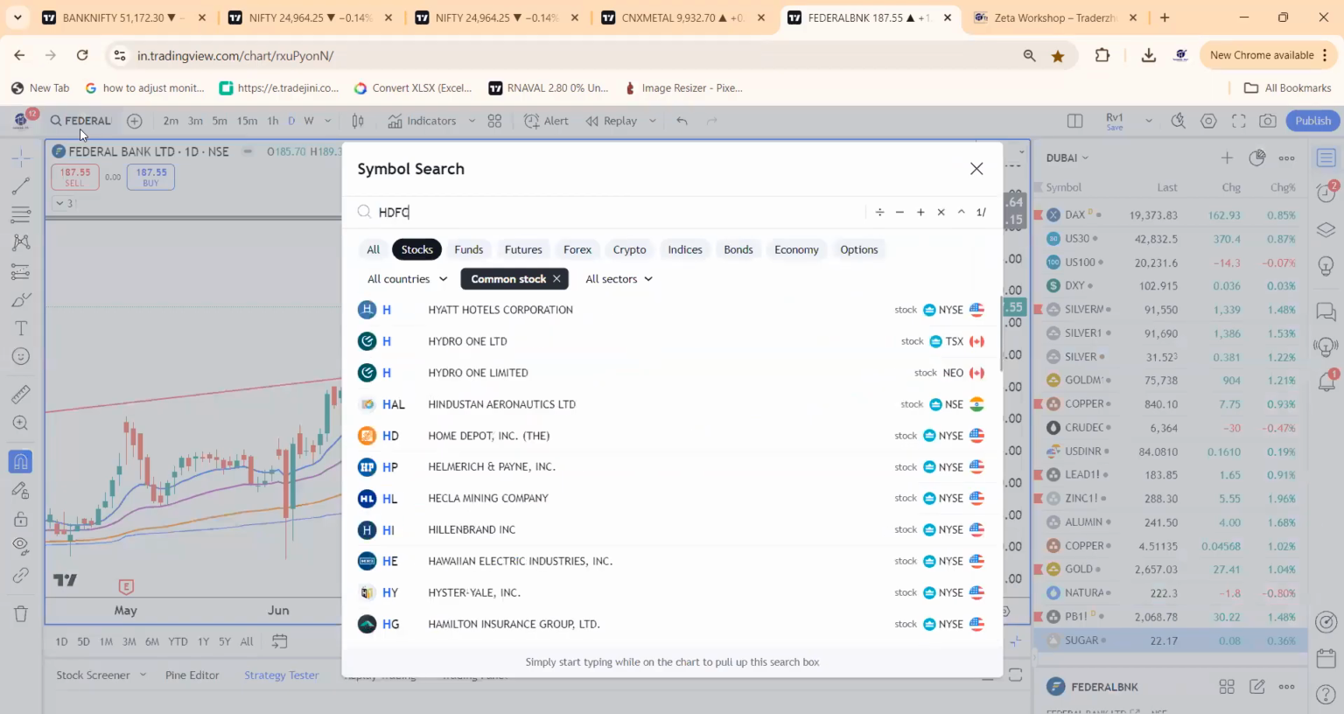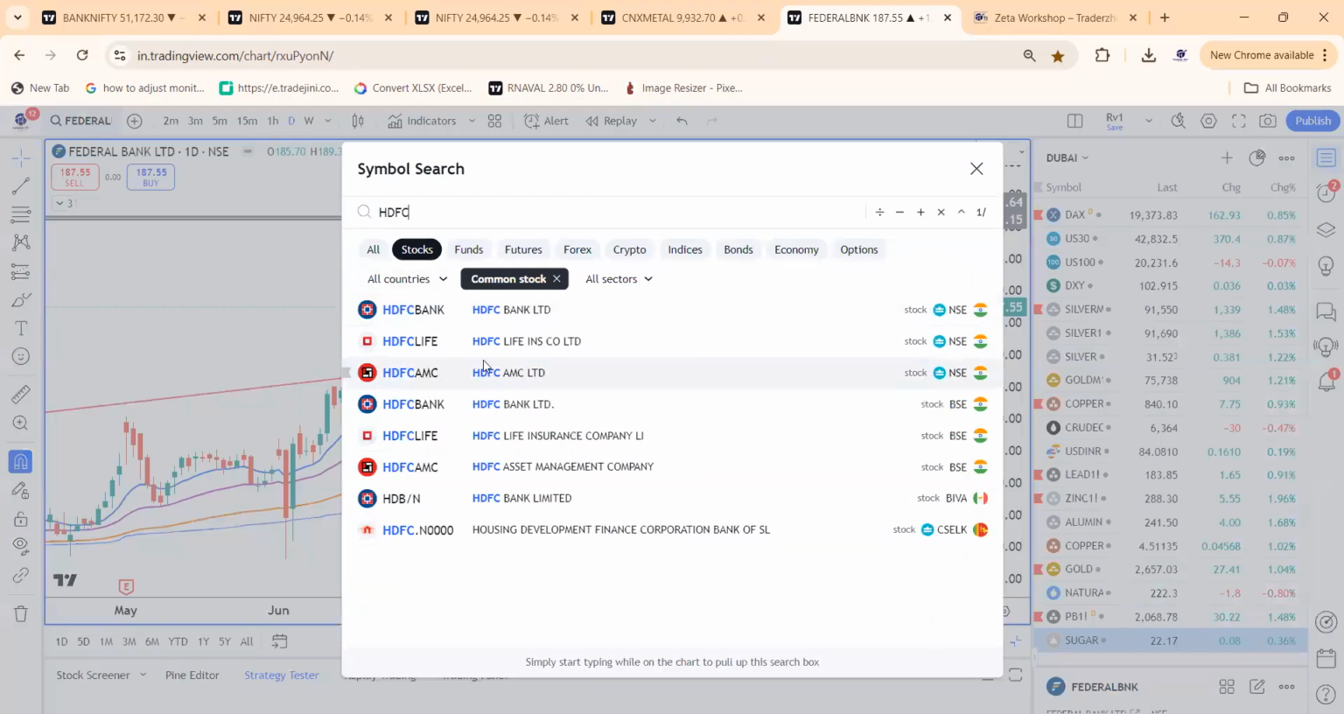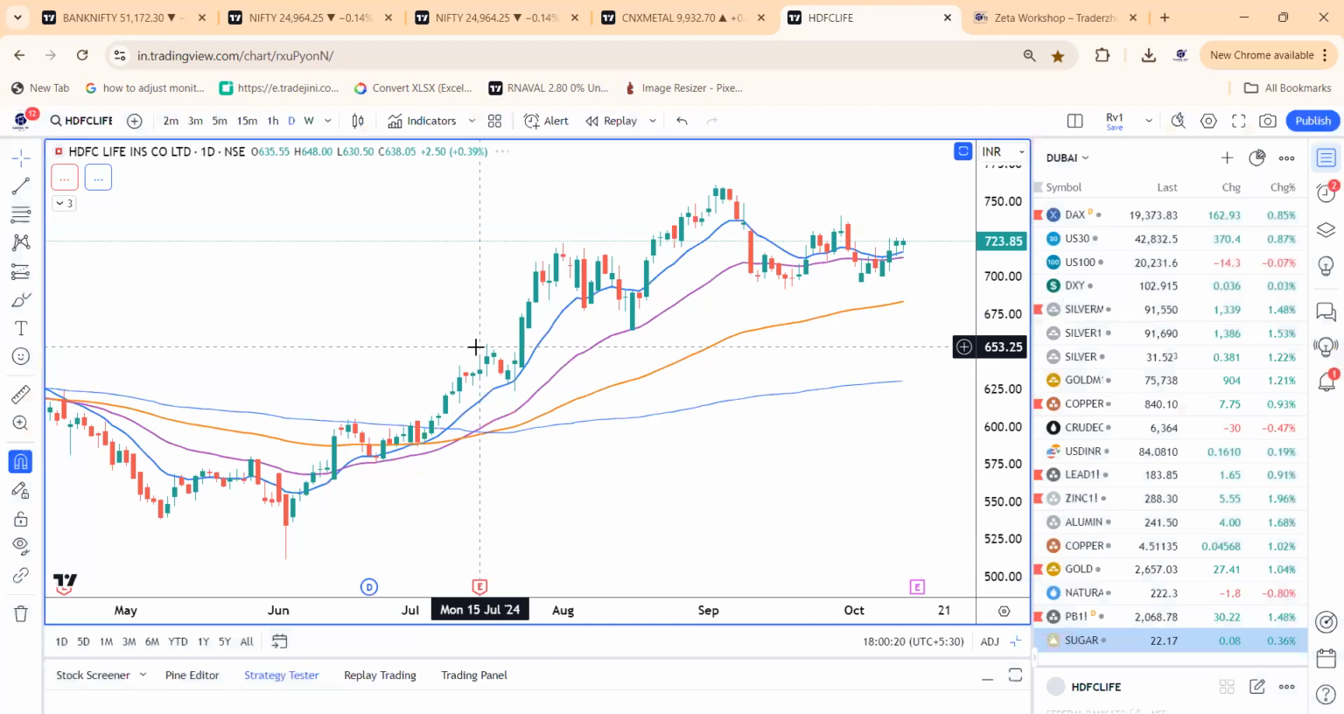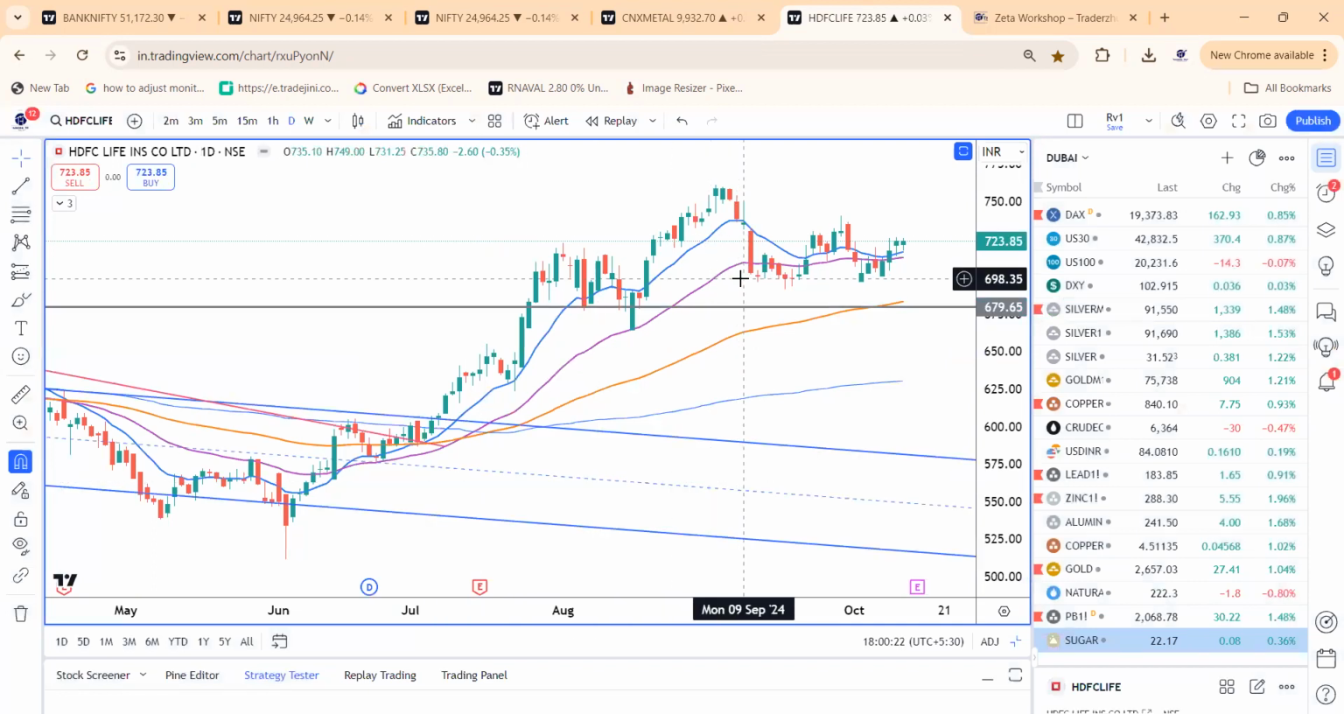HDFC Life also looks good for me on the charts. In HDFC Life Insurance, some basing pattern is happening in the stock with 690 to 680 to 695 as a good support. And once we break 730, 735, now already we are trading above the averages. 710 would be the stop, and the stock can head towards 775 to 800 zones with the HDFC Life targets.